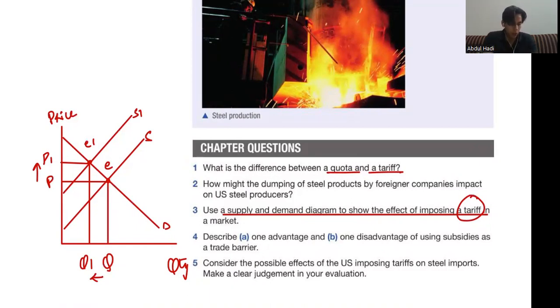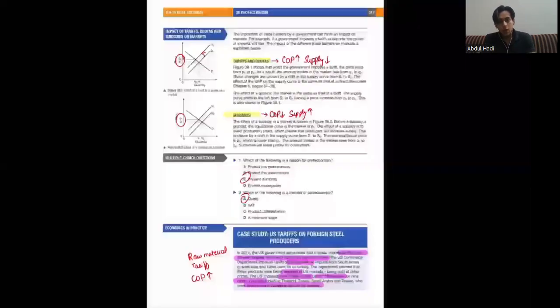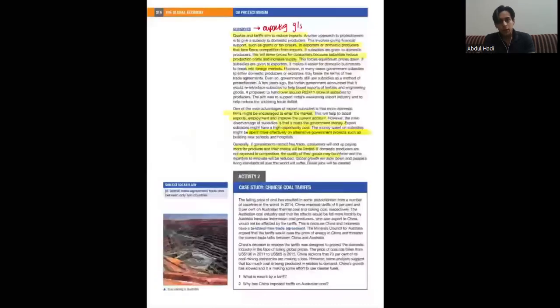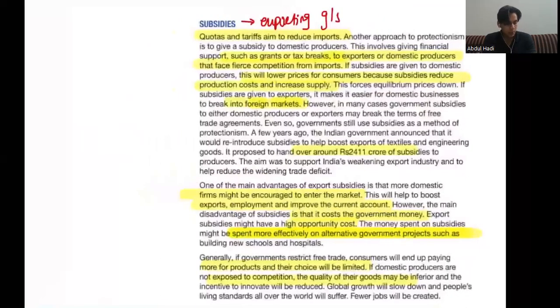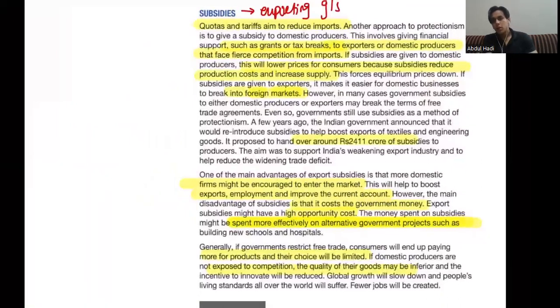Describe A, one advantage, and B, one disadvantage of using subsidies as a trade barrier. Now we studied this concept in great detail in the subsidies portion. There are numerous benefits of subsidies: this will reduce the cost of production and increase supply in the economy. Further, it will also benefit the local consumers as well. Apart from international competition, you can talk about a lot of things. So these are all the benefits that are written for subsidies.